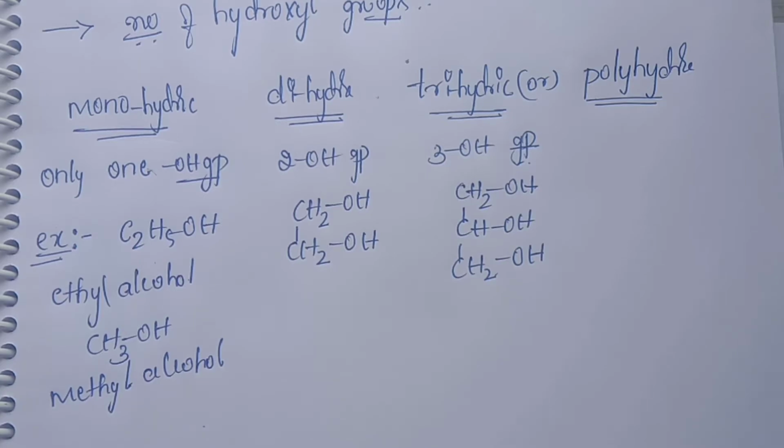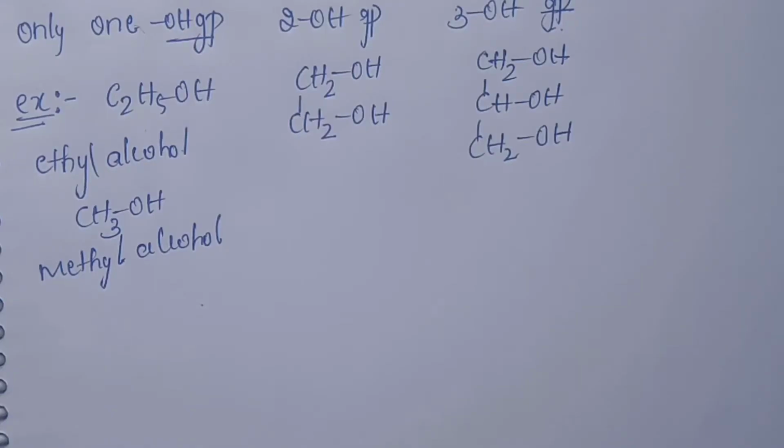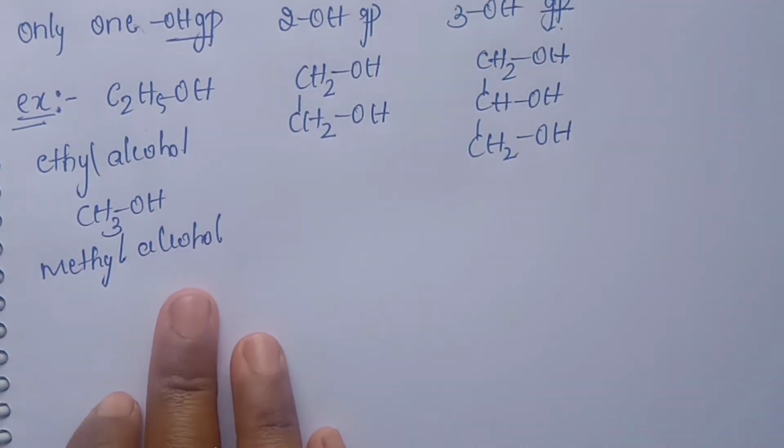Ethyl means two carbon atoms. I think you all know about the IUPAC nomenclature, how to name organic compounds, and the rules and regulations from class 11. Please revise the class 11 unit once. Yes, this is methyl alcohol.